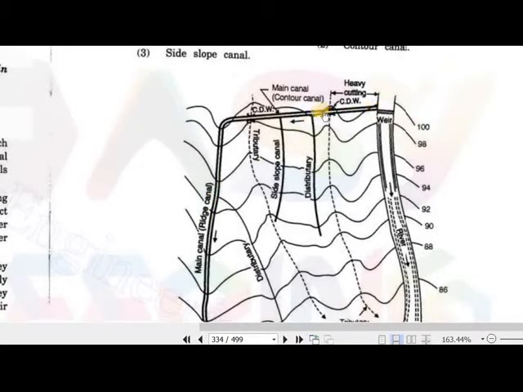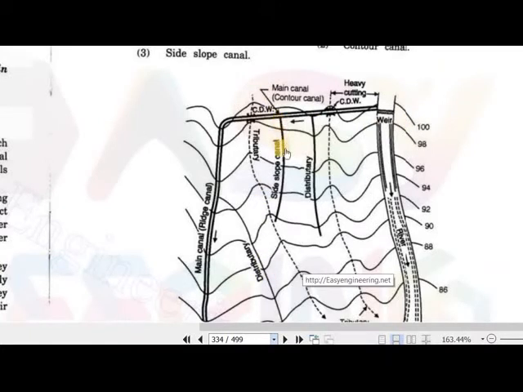From this point, we have to make some cross drainage structures for the contour canal and for the ridge canal. This is the contour canal, and this is the ridge canal. This is the example of a contour canal: from this point to this point, only this side can be irrigated, but not the upper areas which are lying on a contour higher than the 100.